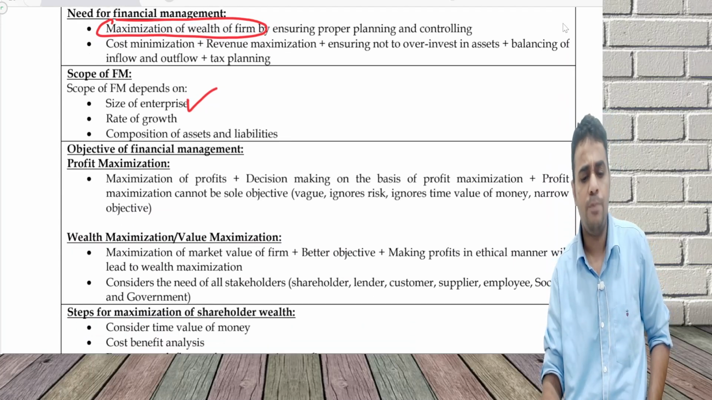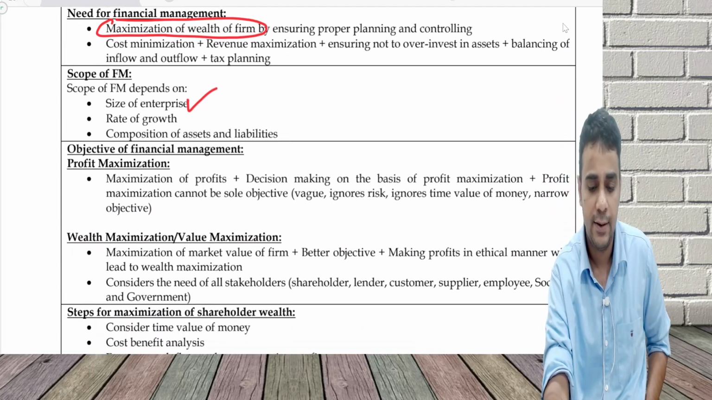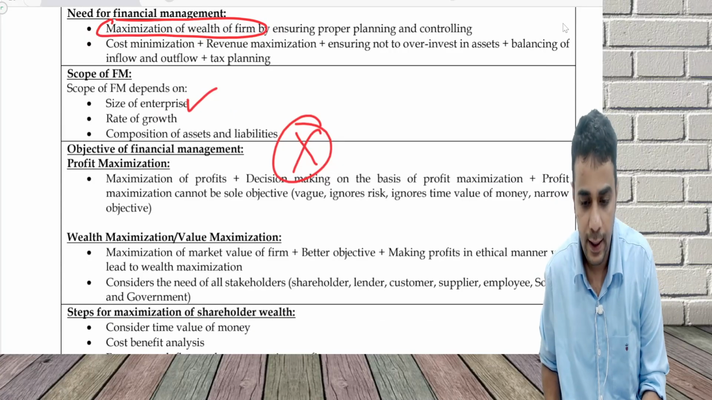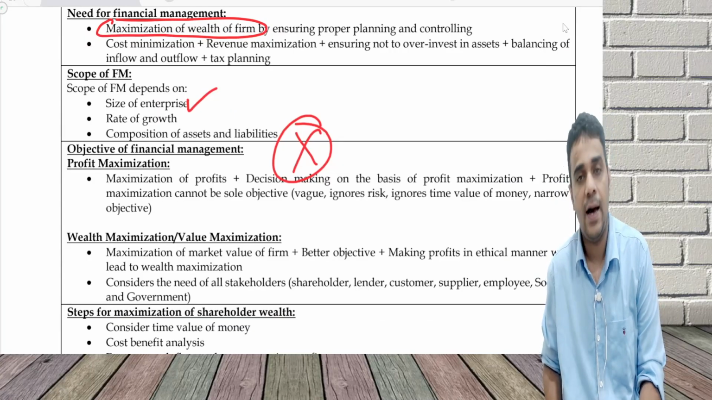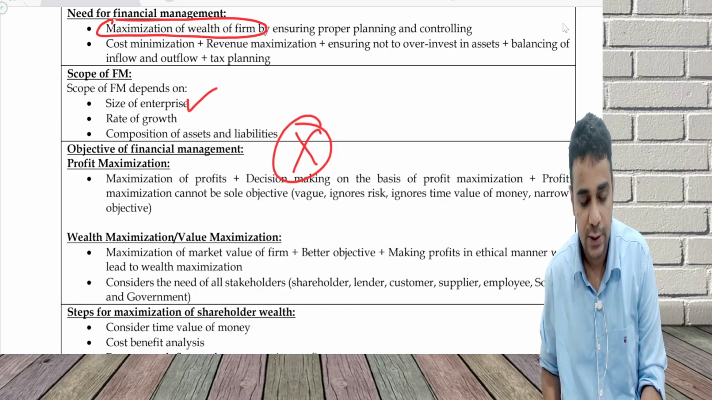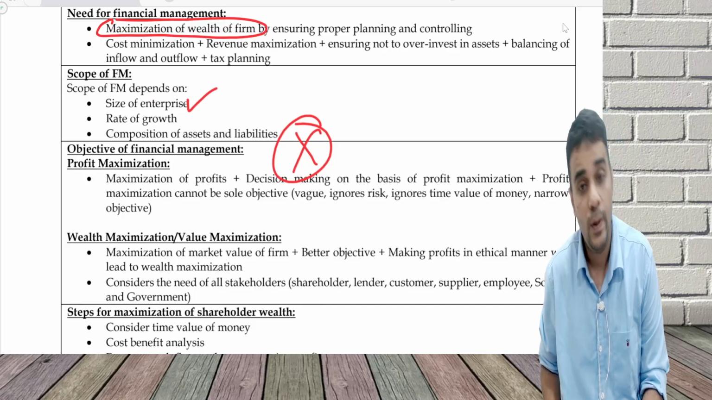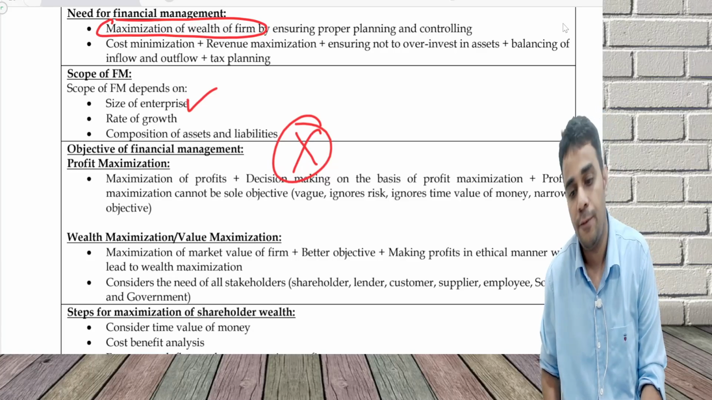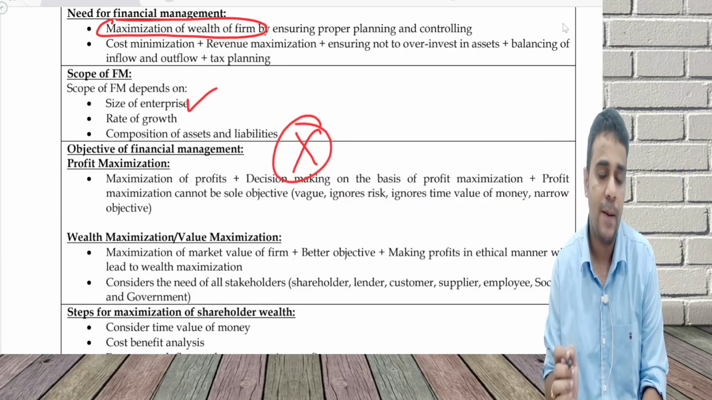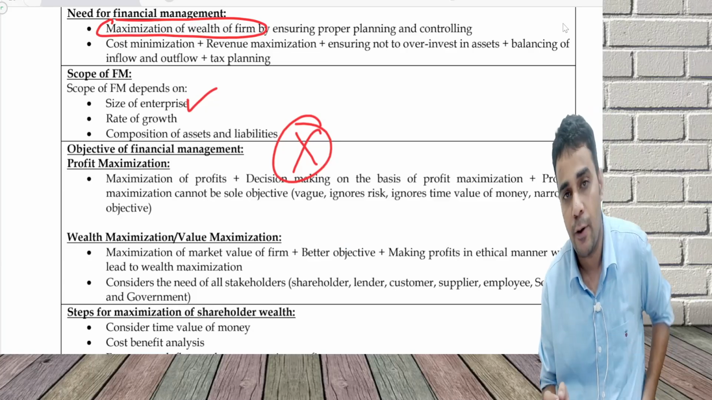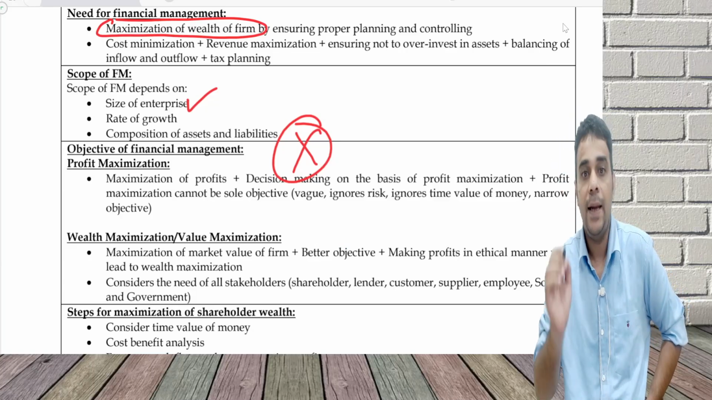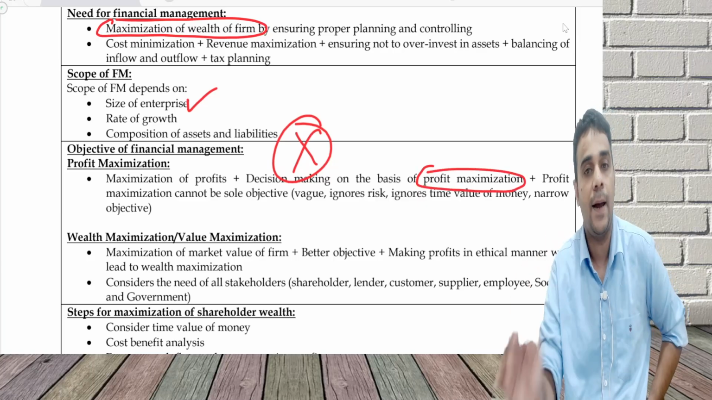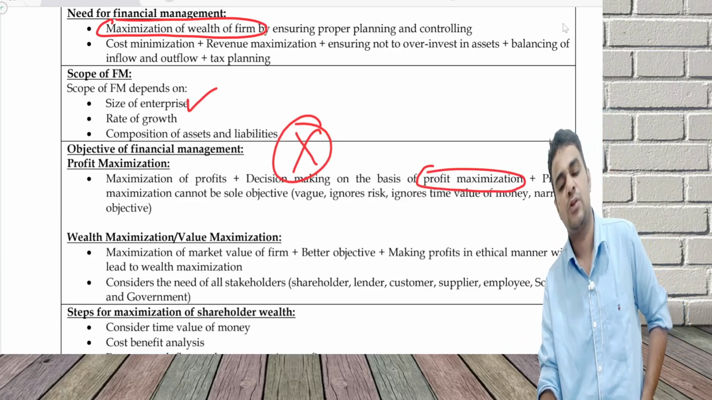Now comes objectives of financial management. I think a question which keeps coming in exam, a very important exam question. One is they will ask what are the two objectives of financial management. They may also ask why wealth maximization is superior as compared to profit maximization. Now, profit maximization is maximizing the profits of an organization. My decision making is always on the basis of profit maximization. Now, why is this not right?